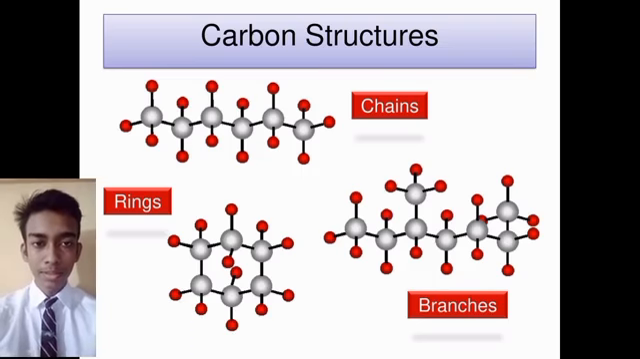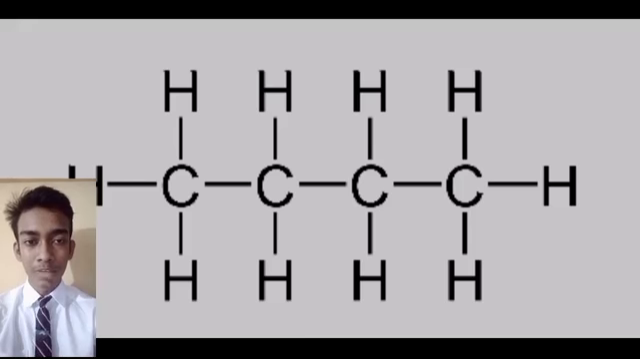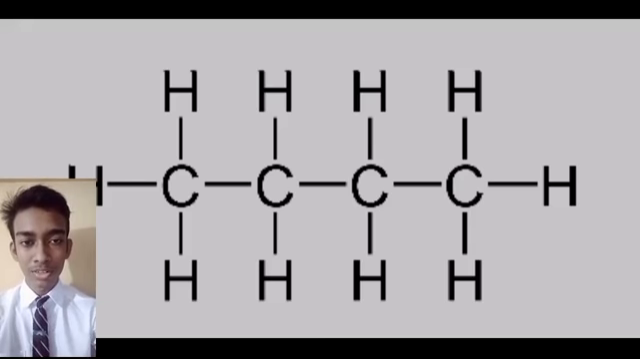Now let us discuss the chains, branches and ring structures in carbon compounds. As we have discussed, carbon shows catenation, that is the ability to form long chains with a single atom. Now let us take the example of butane, having the general formula C4H10. As you can see, it forms a long chain structure.